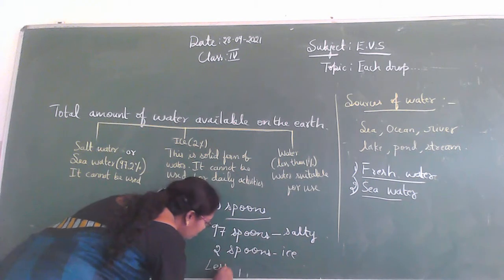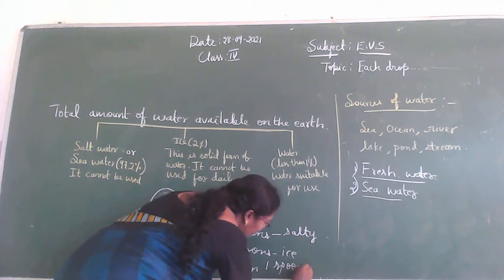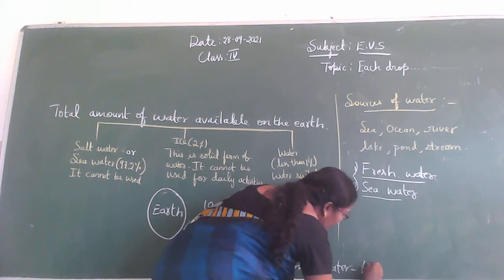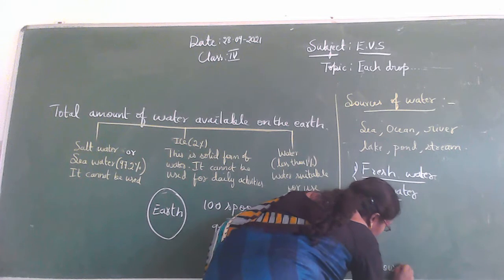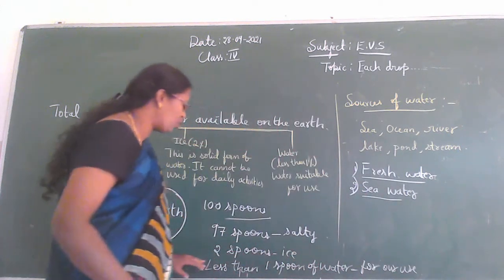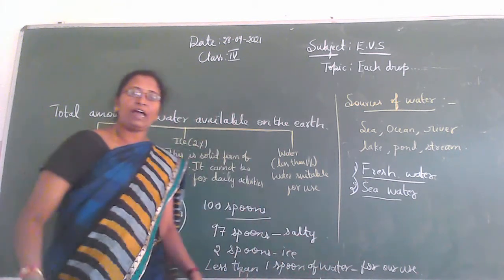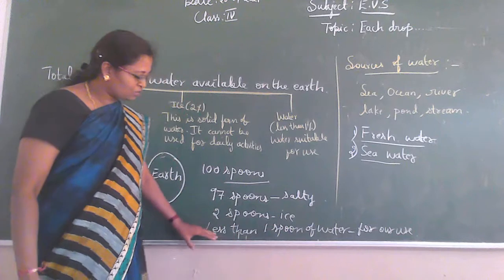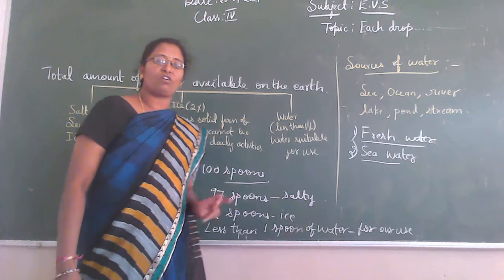Less than 1 spoon of water is used for our daily activities, for our use. So this much water is fit, and it is used for our daily activities. How much water can we use for our daily activities, or you can use for any other purposes? So how much water, tell me? Only less than 1 spoon of water.